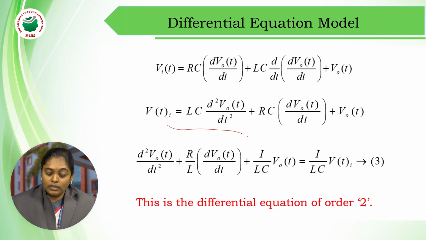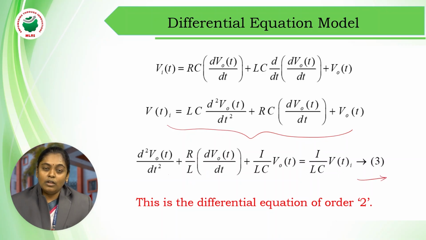And rearranging this equation will give you, first I am writing d square V naught by dt square, and I am dividing this complete equation with L, so that becomes R by L dV naught by dt plus 1 by LC. So if you observe this, it consists of a second order differential equation. So this representation is nothing but called a differential equation model. In a differential equation model, we are representing the complete circuit in terms of a current equation, as an equation model.